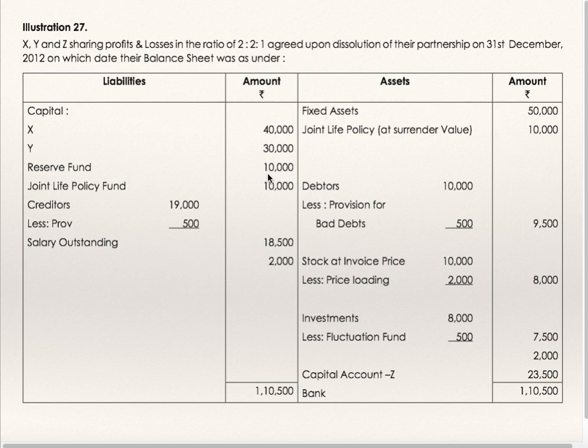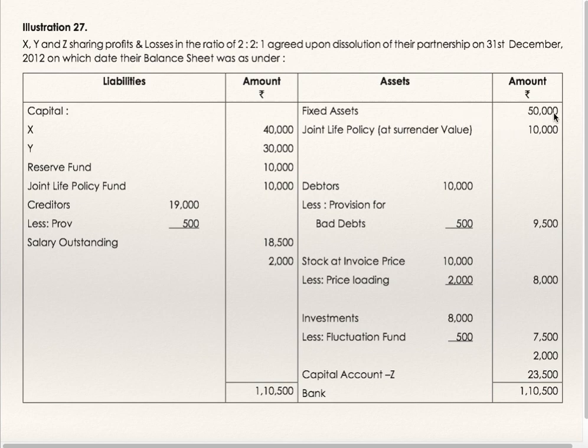It is to be distributed to X, Y, and Z in the ratio 2:2:1 in their capital account by reserve fund. Joint life policy fund, transfer it to realization account. Credit side by joint life policy 10,000. Creditors realization account credit 19,000 and provision realization account debit 500. Salary outstanding 2,000 realization account credit.